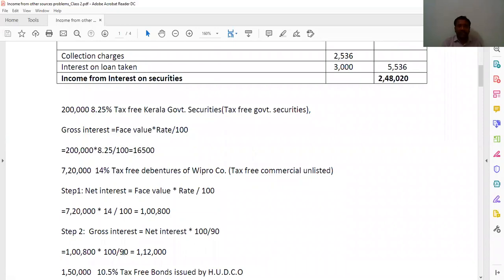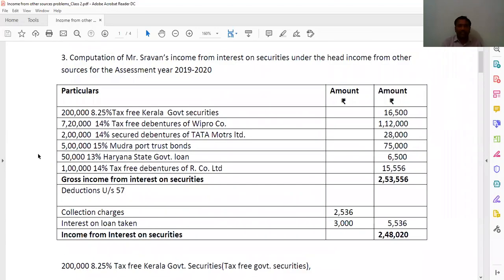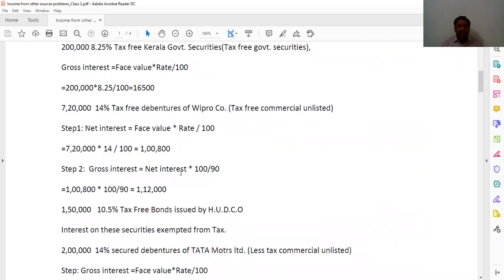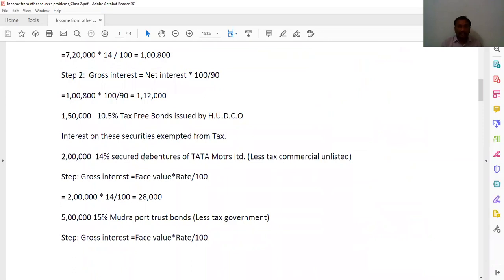So then you are getting here 1,12,000. So that I wrote here, 7,20,000, 14% debentures of Wipro company limited, that is 1,12,000. And next, 2 lakhs 14% secured debentures of Tata Motors Limited. So here, the word tax free is not there. You have to take less tax. Tata means commercial. You have to take commercial. Unlisted: if he mentions listed, you need to write listed. He has not mentioned it, that's why we have to take unlisted.